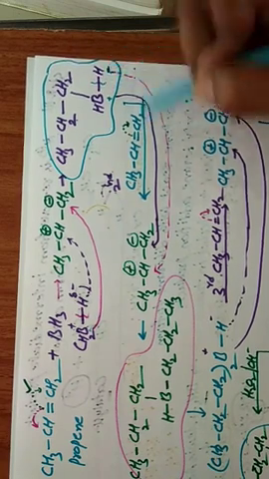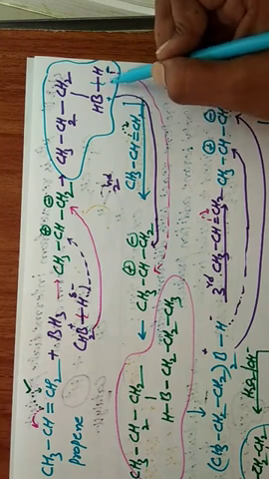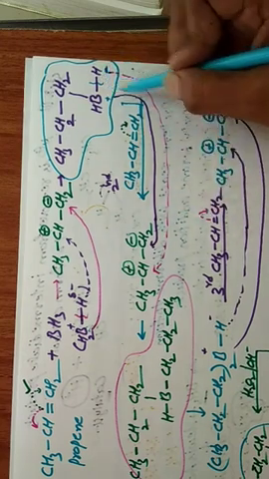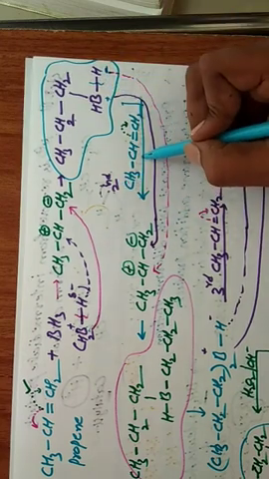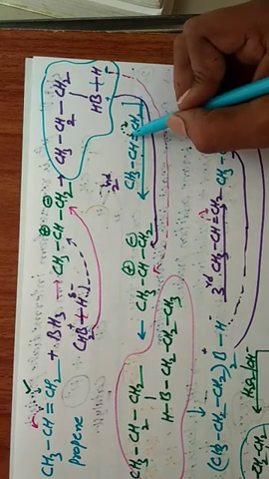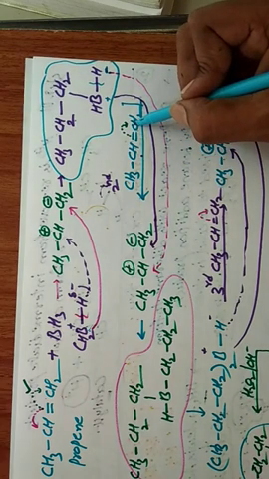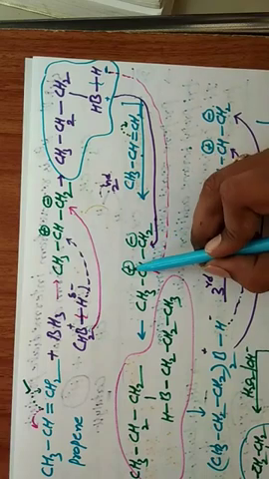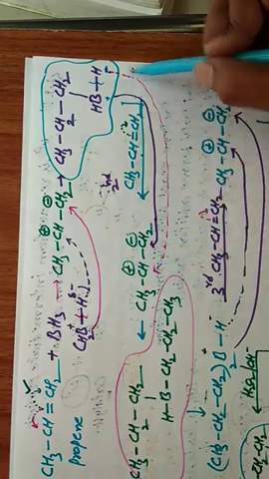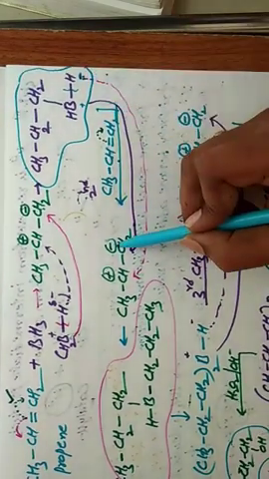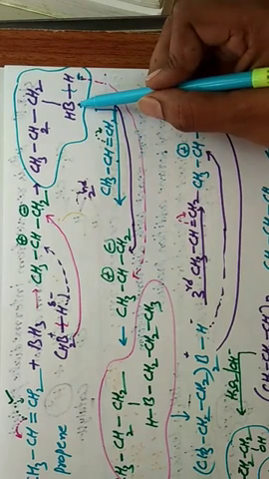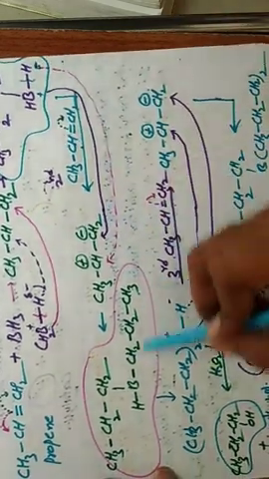Again negative and positive charges will be created. Again it interacts with the second molecule of propene. Again the same, the pi bond will be shifted to the first carbon, negative and positive. This positively charged carbon interacts with negative hydrogen, and this negative charge interacts with positive boron. So we can get this one.